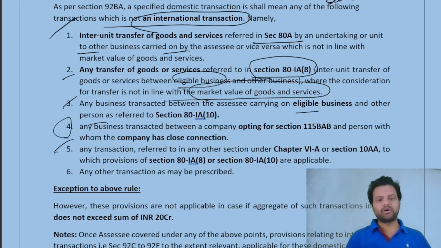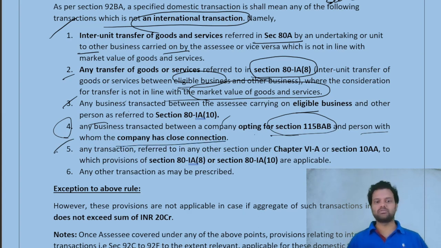What is point number 4? Point number 4 says that any business transacted between a company opting for section 115BAB and a person with whom the company has close connection. What is section 115BAB? 115BAB is actually introduced to boost the startups in India. So whoever is engaged in manufacturing businesses, for them a concessional tax rate of 15% is applicable. 15% plus surcharge plus cess is applicable under section 115BAB. This is just to boost up the manufacturing concerns and reduce the tax burden.